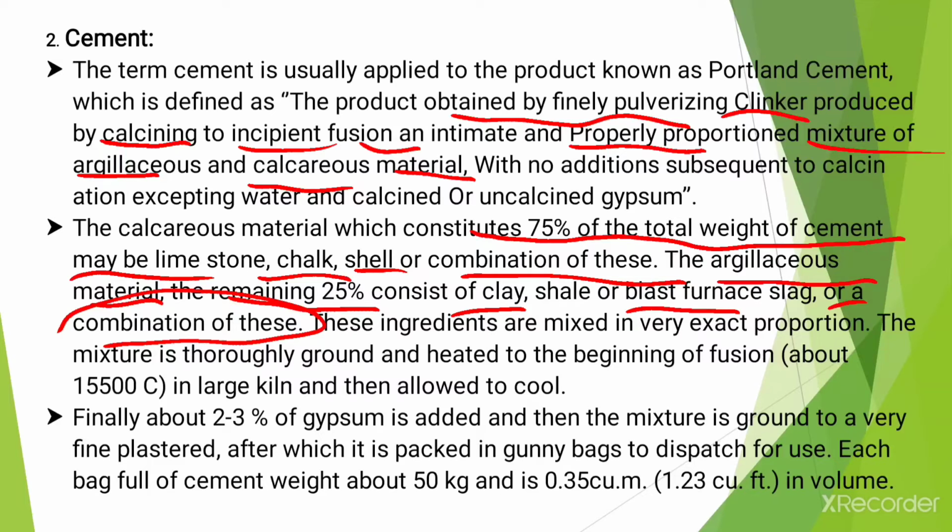Okay, and each bag full of cement weighs about 50 kg and is about 0.035 cubic meter in volume, or 1.23 cubic feet in volume.